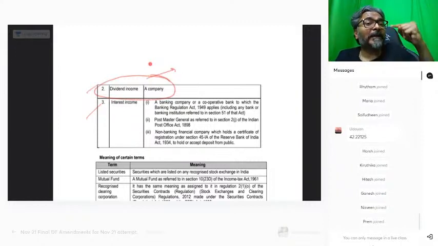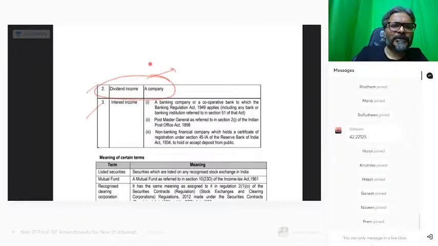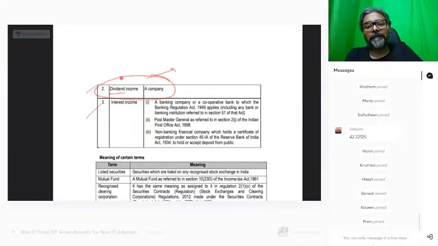However, the company which is paying the dividend amount, will they be required to report this transaction, students? And the answer is yes. The question arises over here, students, is whether the dividend will include deemed dividend also.